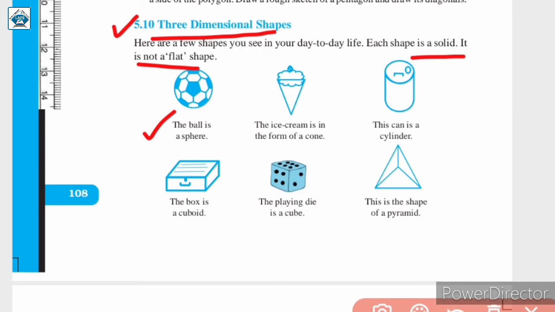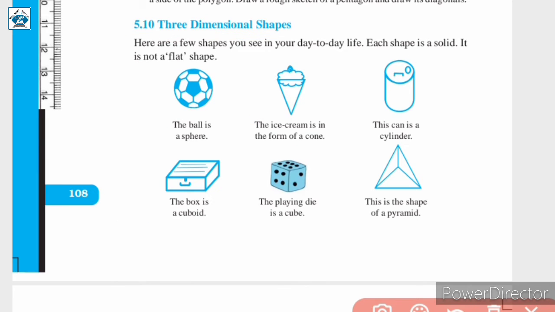Next is the cone of an ice cream. The ice cream is in the form of a cone. Now this is again in triangular shape, but this is not a 2-dimensional shape. It is something like this. It is a 3-dimensional shape. So here, ice cream cone is an example of a cone.